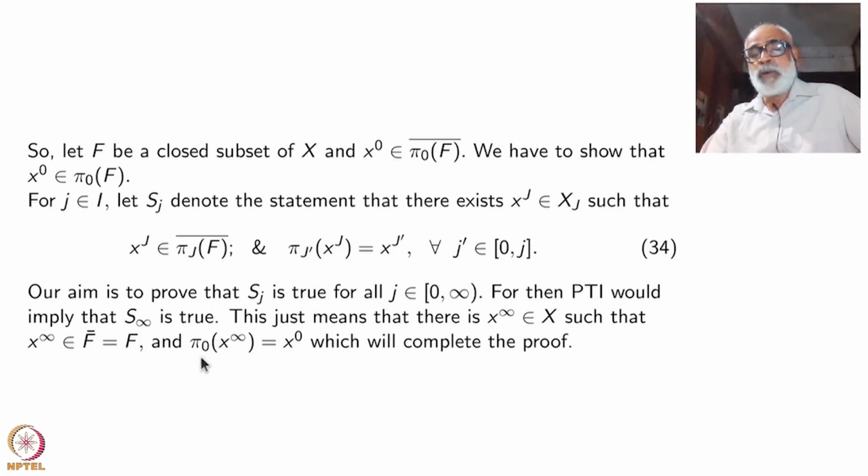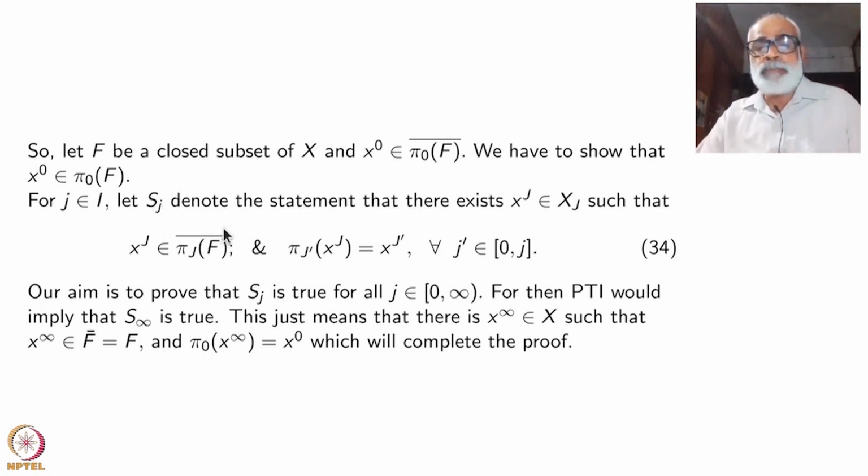So what does that mean? That means this point is in the closure, but it is actually inside f. So we have shown that this x naught is inside pi naught of f, right? So that will complete the proof. So that is the idea of making this statement. This statement for j equal to infinity is the one which we want finally.